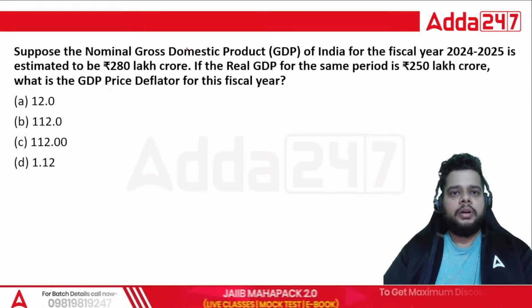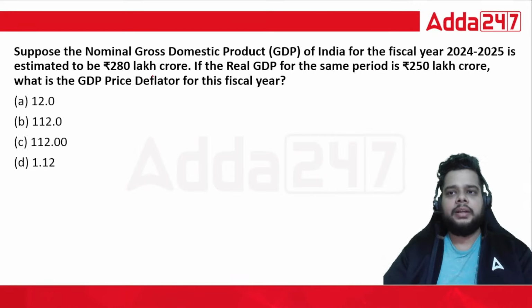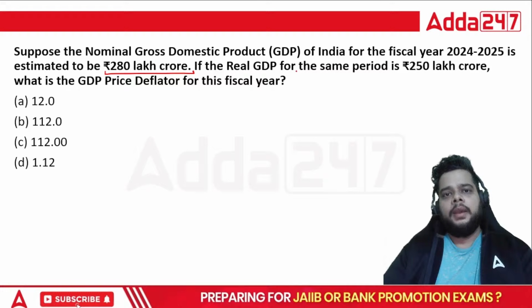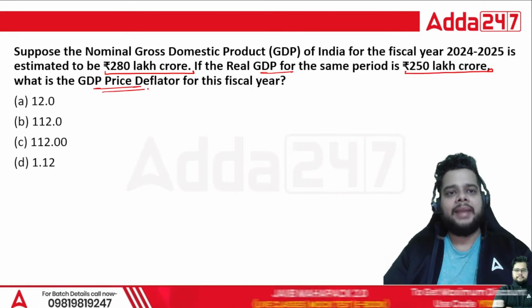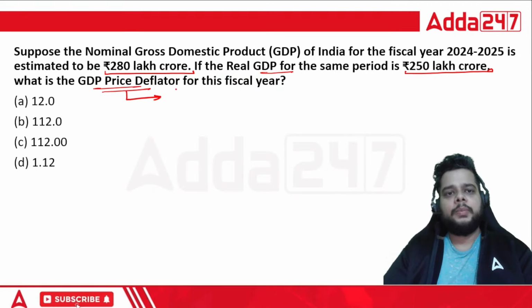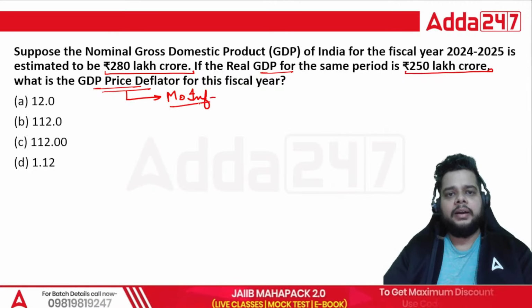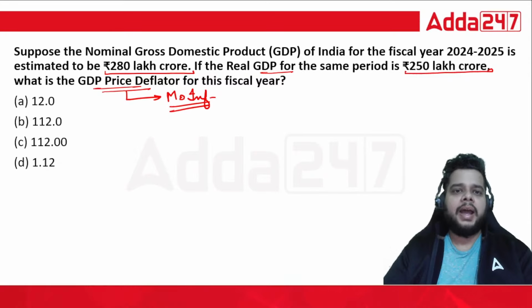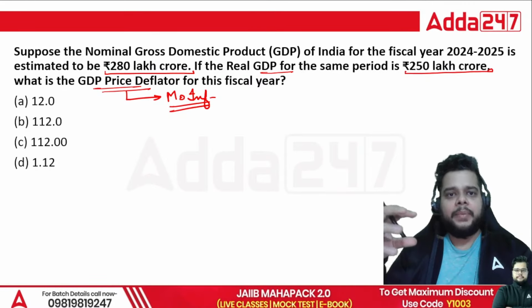Then we have nominal GDP. Suppose the nominal GDP of India for the financial year 2024-25 is estimated to be 280 lakh crore. If the real GDP for the same period is 250 lakh crore, what will be the GDP price deflator? Now mind it, the GDP price deflator is also one of the measures of inflation in a country. Deflator is obviously an opposite term compared to inflation. Inflation means prices are growing; deflator means prices are going down.